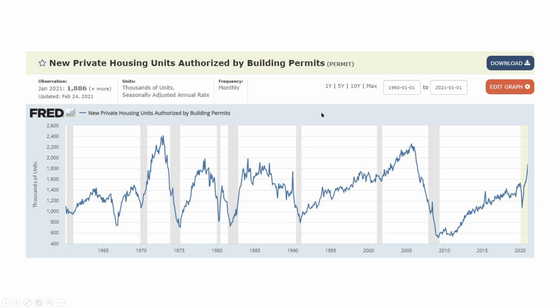Here's new private housing units authorized by building permits. Obviously, this thing is going vertical here. So it looks like we're going to be building a lot more new homes coming up.